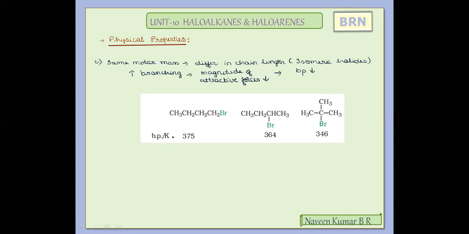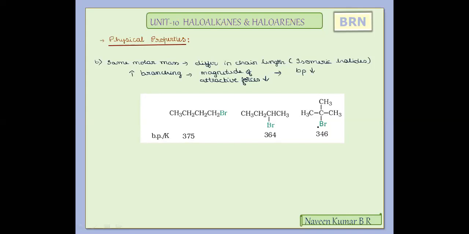Now if we observe the boiling points of these compounds, with the linear form and bromine at the terminal position, 375 Kelvin is the boiling point of 1-bromobutane. Whereas 2-bromobutane, with a little branching, has a boiling point of 364.